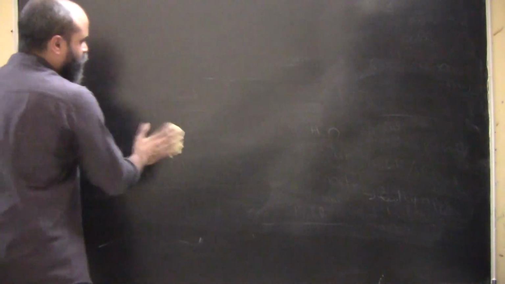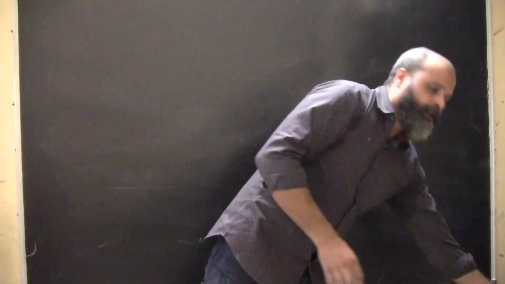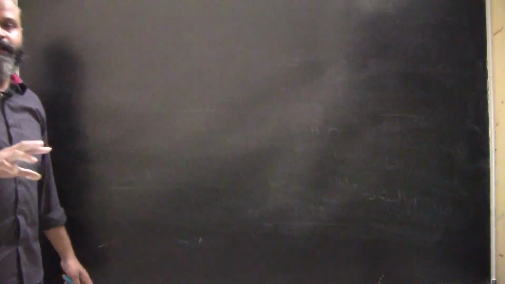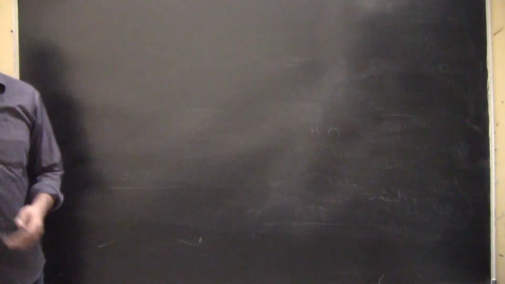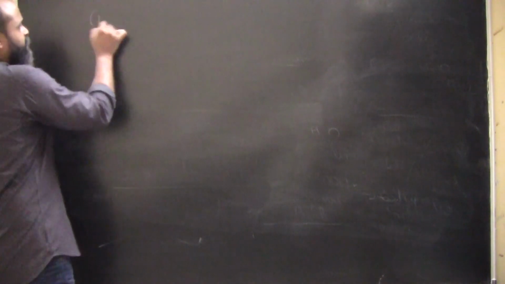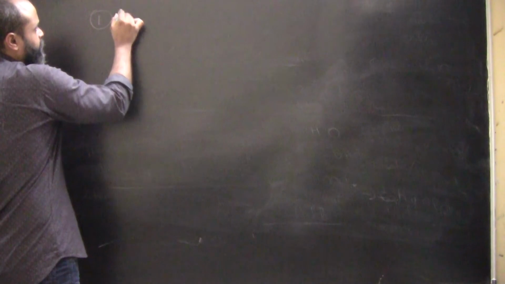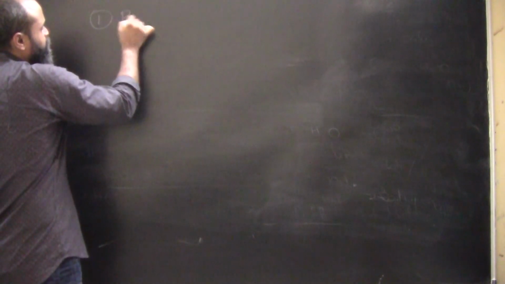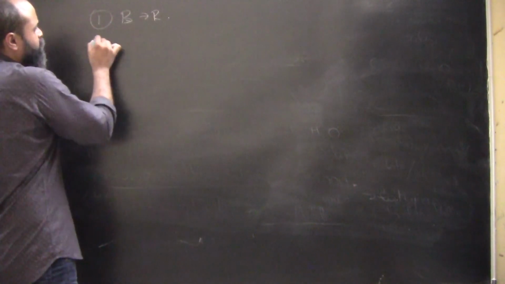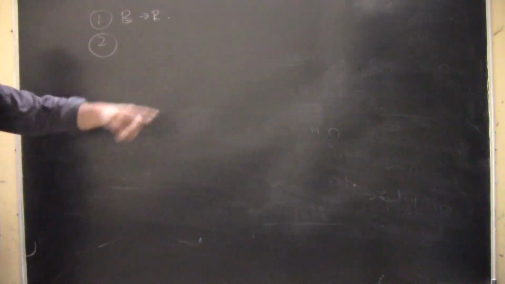We will look into some fine-tuning properties. We are not yet done with acids. We will look into certain other aspects as well, but certain things which are for sure. One is that acids turn blue litmus red. Blue turns red. Very short, I am summarizing it. Acids turn blue litmus to red.